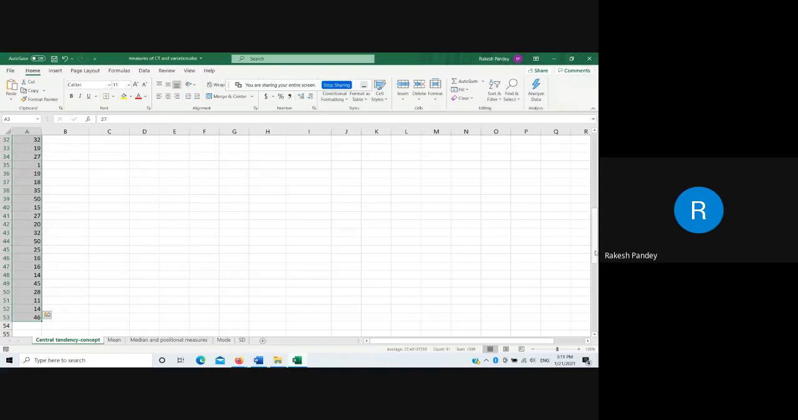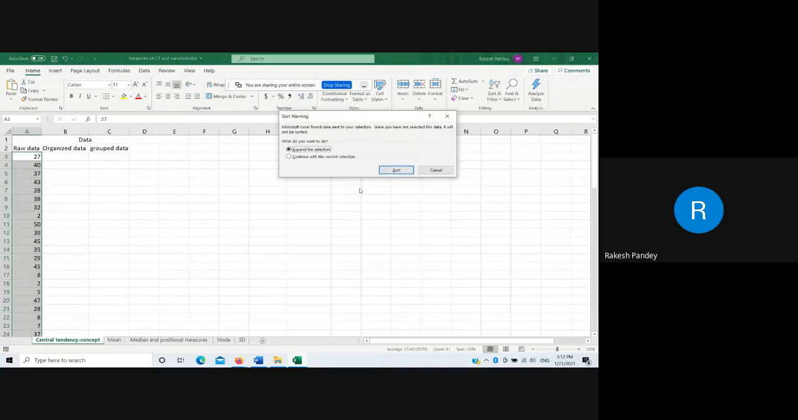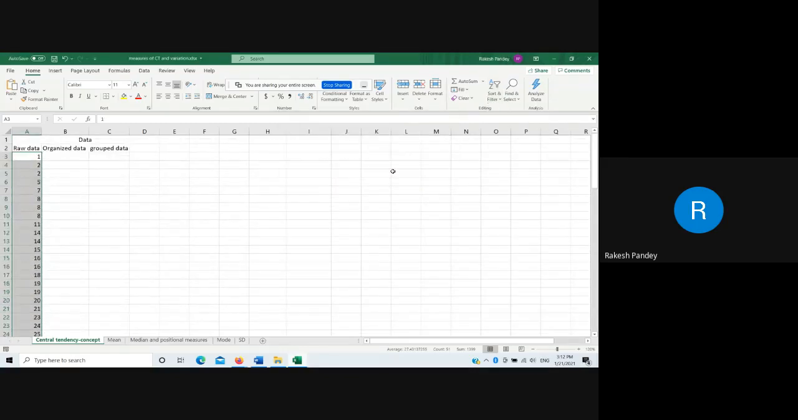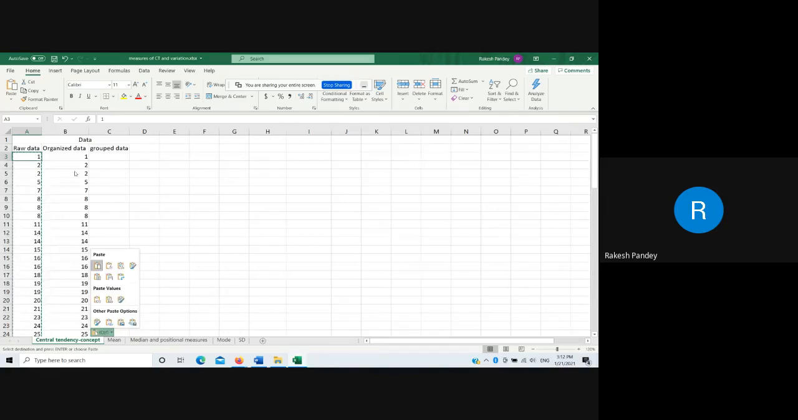So the first thing that we start with in statistics is that we can organize, and organization starts with just sorting, from smallest to largest. So now I should copy this here. Now see, this is now organized data.